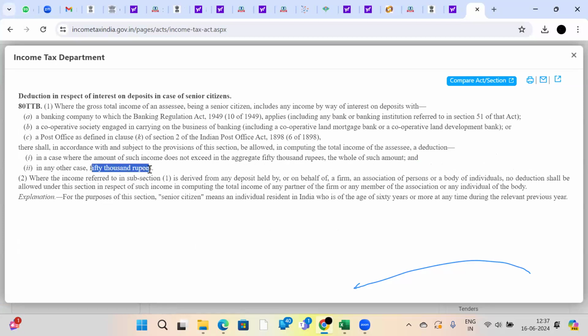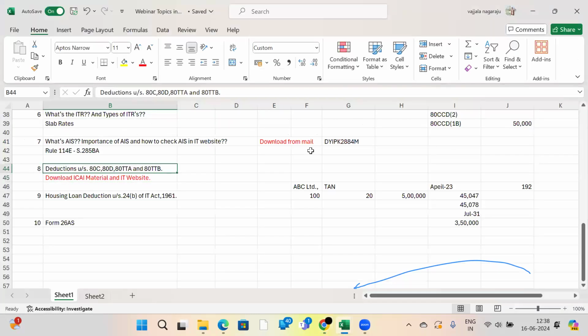See, 50,000 rupees on any interest. Any interest means whether it is savings interest, interest on fixed deposit, interest on recurring deposit, anything, 50,000 rupees. But for those less than 60 years old, only savings interest up to 10,000 rupees. Suppose you earned 5,500 rupees, 5,500 or 10,000, whichever is lower, you will get deduction of 5,500. If a senior citizen earned interest on bank deposits of 1 lakh rupees, 1 lakh rupees or 50,000, whichever is lower, 50,000 he will get as deduction. So you can read all these sections, whatever you want.